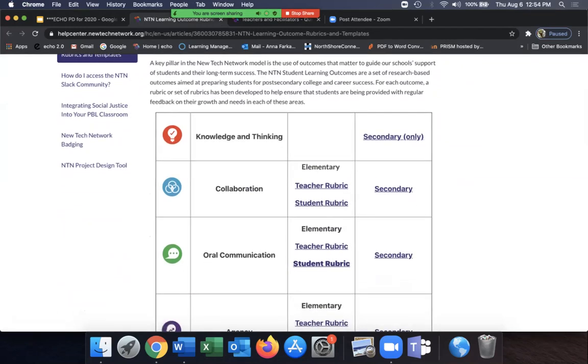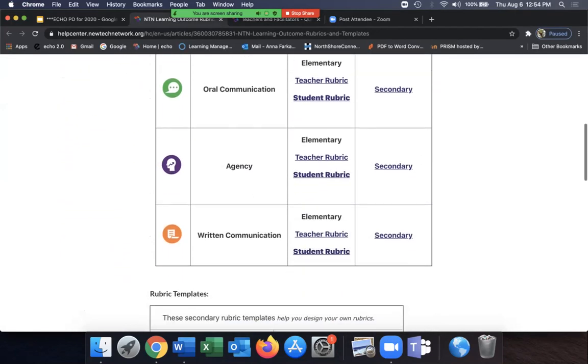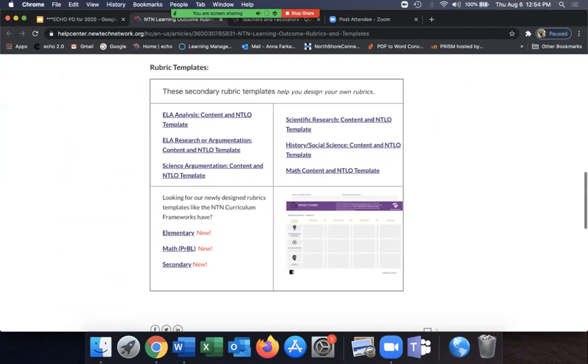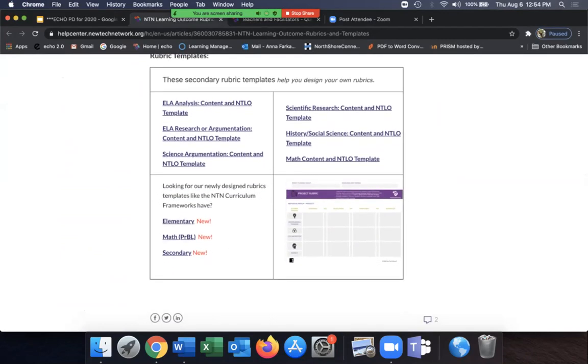As you see here, elementary does not have this rubric, and you can just scroll on through and choose what you need. There are more resources down here. These are rubric templates where you can fill in your own information. They are not preset.